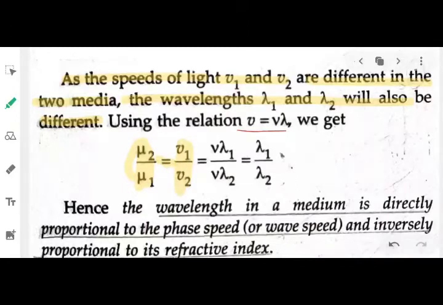Fine. Now V1 equals frequency mu into lambda 1, and V2 equals frequency mu into lambda 2. Now your frequencies are the same, so I can cancel the frequency, so I have lambda 1 by lambda 2.